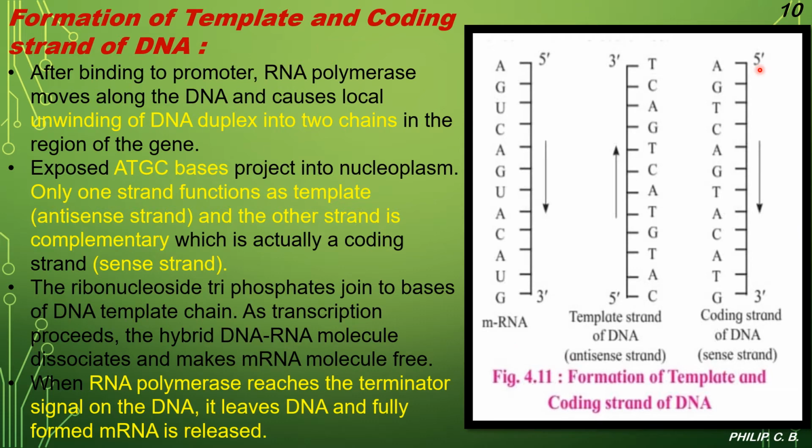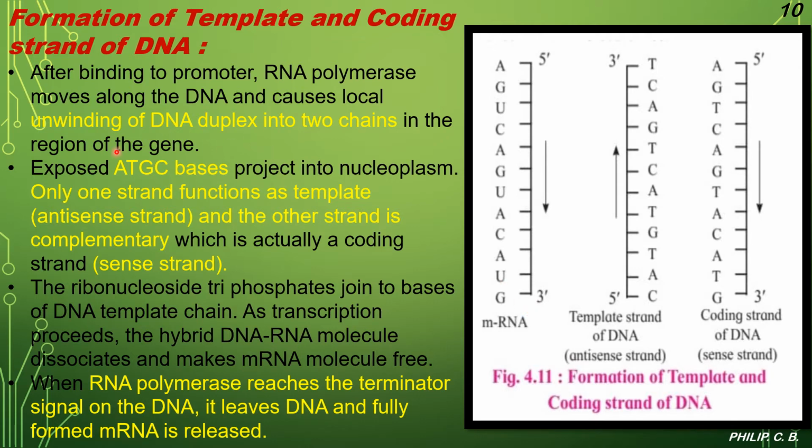You can see the 5' to 3' direction starting with AGTC, the sequences of the nitrogenous bases, and here you can see the complementary base pairs, A-T, G-C, and so on in the template strand. Then the mRNA is formed, again in the 5' to 3' direction. If you see here AUG, which usually codes for methionine, right?